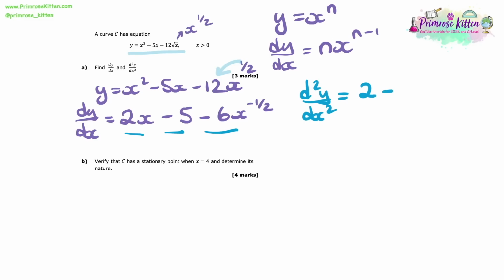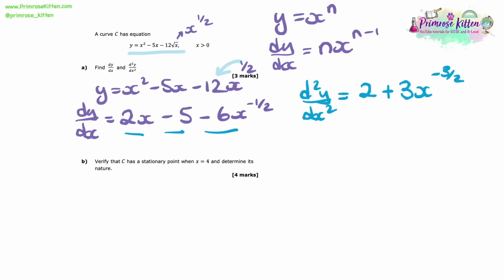And now differentiating the minus 6x to the minus a half, we need to multiply the minus 6 by the minus a half, which gives us positive 3, and subtracting 1 from that power gives us a power of minus 3 over 2. Be careful whenever there is a negative power, when we subtract 1, remember it's getting more negative. I think that's a really easy mistake to make with these fractional powers and the negative powers too.